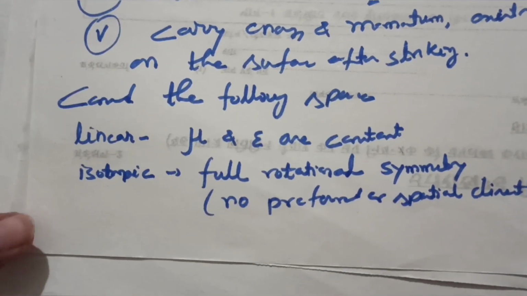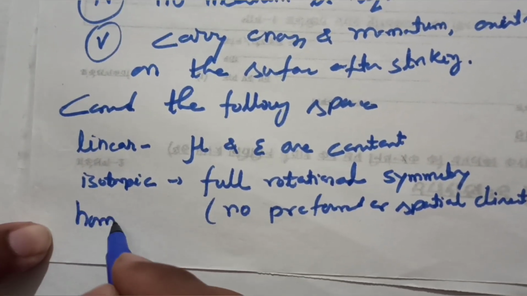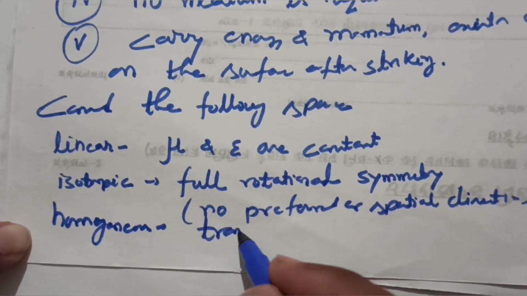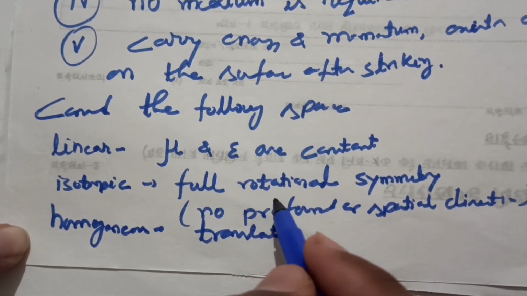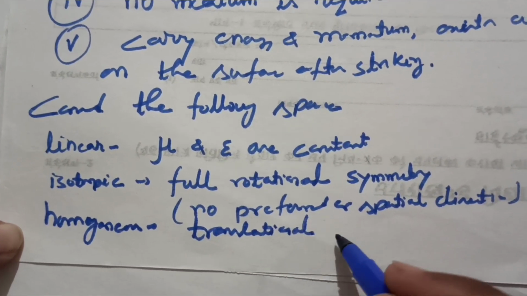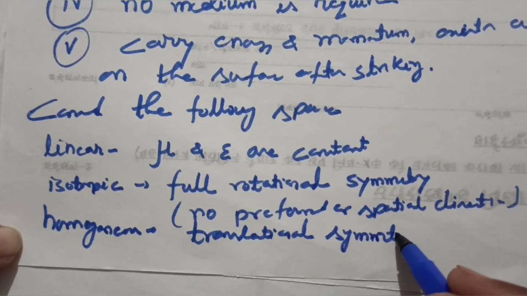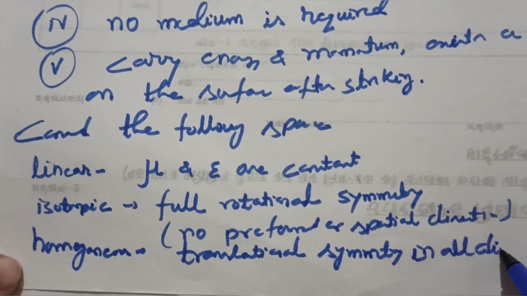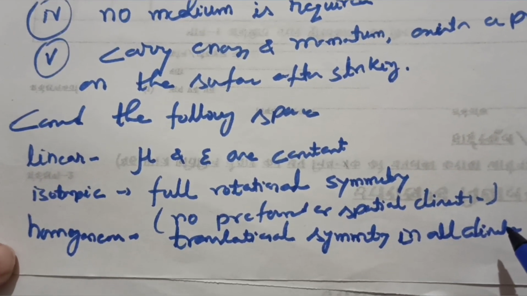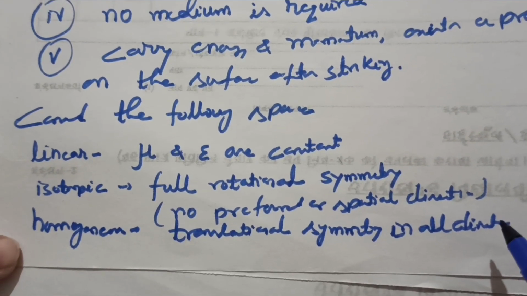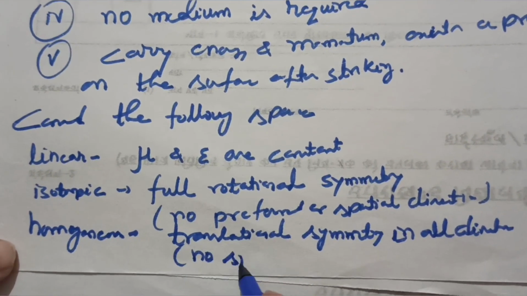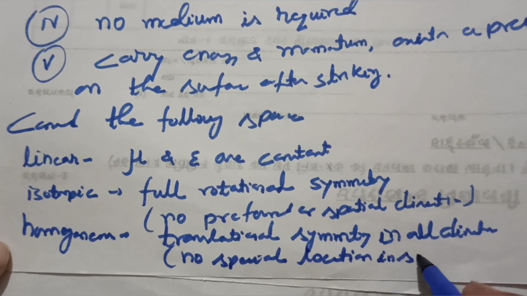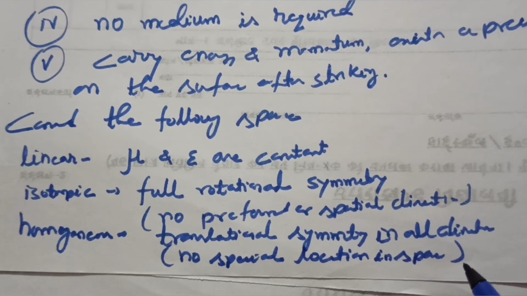One more: what is meant by homogeneous? For homogeneous, translational symmetry is associated. Like isotropic has rotational symmetry, homogeneous has translational symmetry in all directions, meaning no special spatial locations in space. That is what homogeneous means.